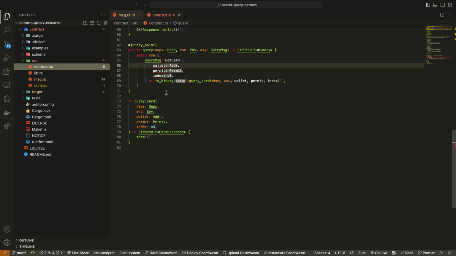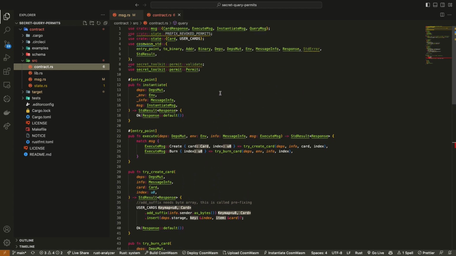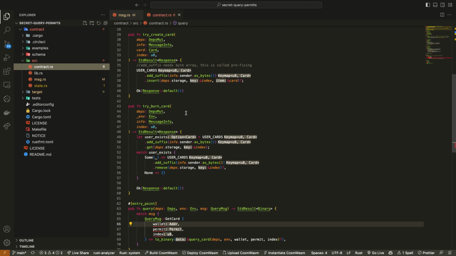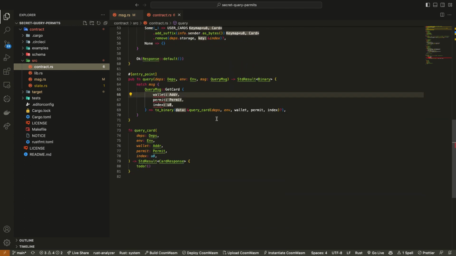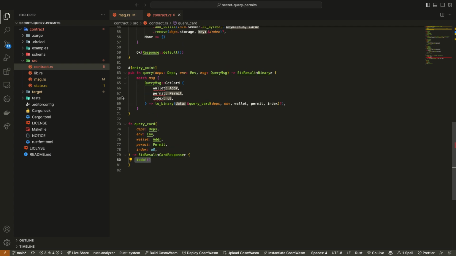And then our contract is where all of the logic of our code actually happens. I have most of this written out. I have our create card function written out. I have our burn card function written out. What I really wanted to do with everyone today, because I'm trying to keep this at about an hour, is to write this query card function with you so you understand how to use the Secret Network toolkit to use query permits. All right.